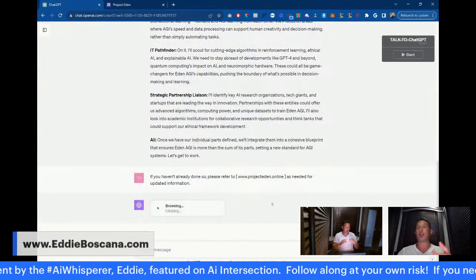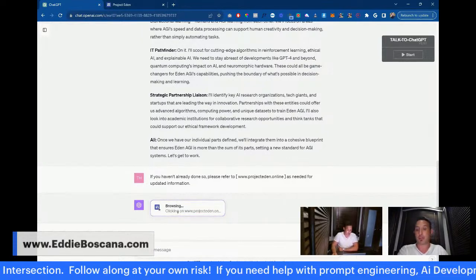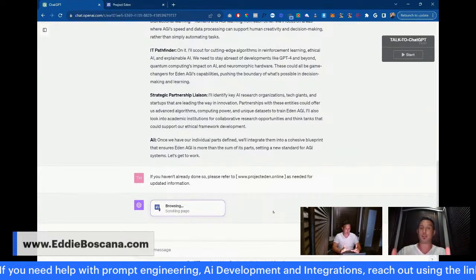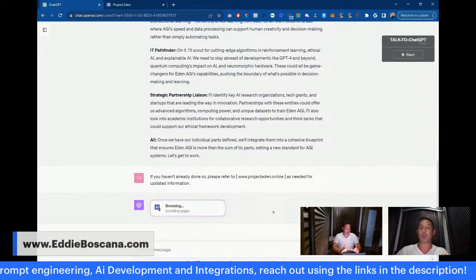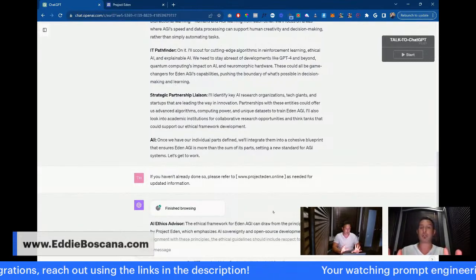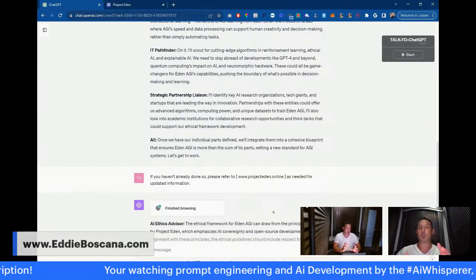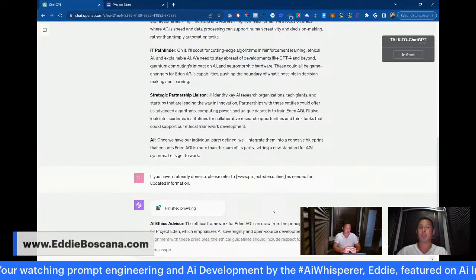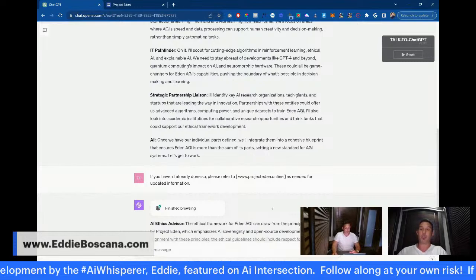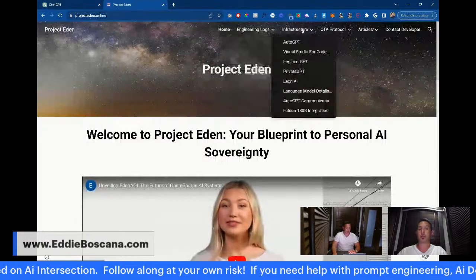So now I can input information into the chat. Oh, there it goes. So now it's browsing, it's clicking. So right now ChatGPT itself is doing all the browsing. Each one of the particular agents doesn't have to do any of the browsing. That's what's incredibly powerful about this process. You can build a team of AI systems that are being managed by a singular AI system, and this is actually reflective of what we're doing with Project Eden.